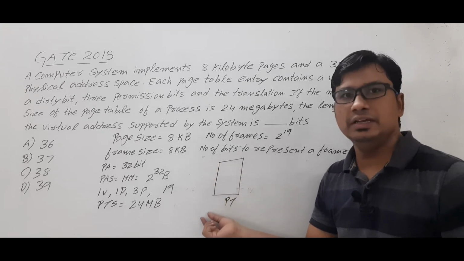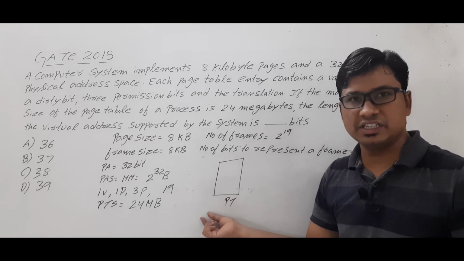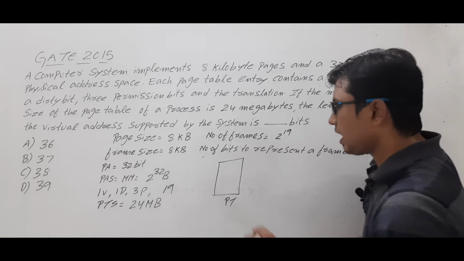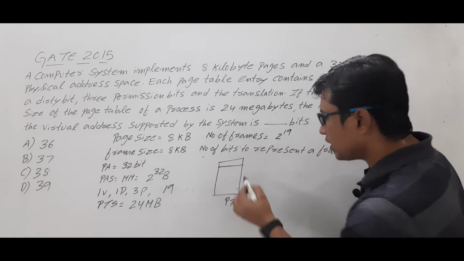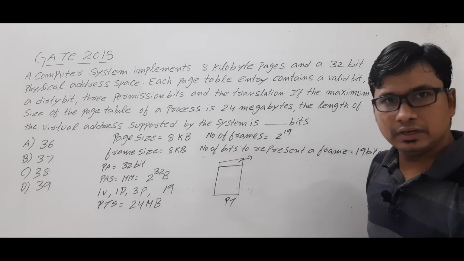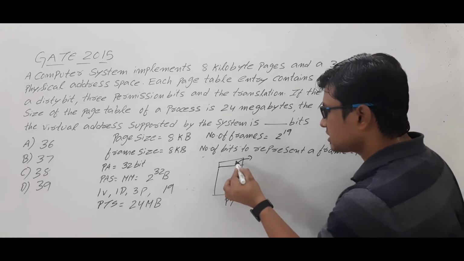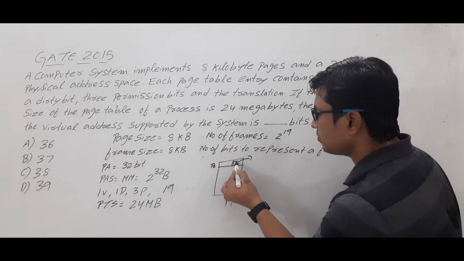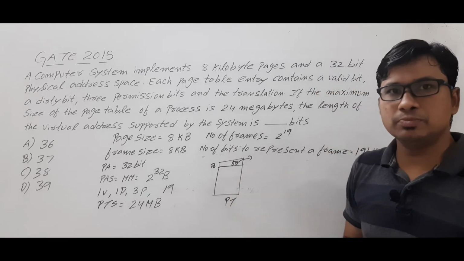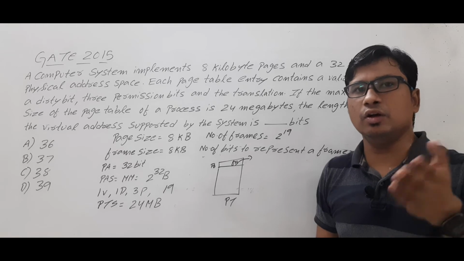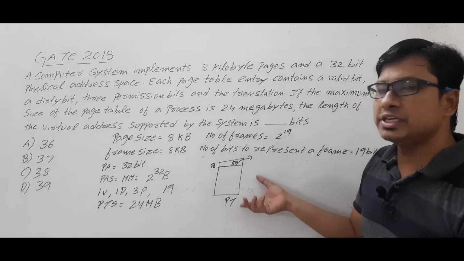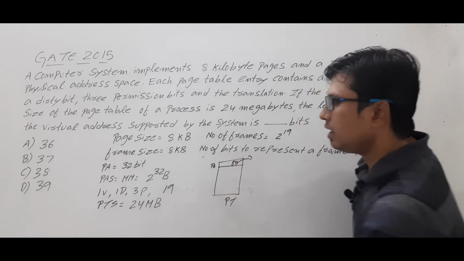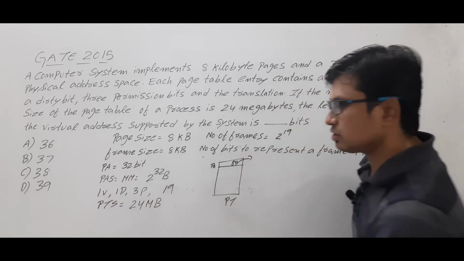Each process will have its own page table, and the page table will have page numbers starting from 0. Suppose it has 16 pages, then pages 0 to 15 will be there, and each page will have several entries. One of the entries is the frame number. Are you able to understand? So let's take that page number 0 of a process is stored in frame number 5. Whenever the memory management unit needs to convert the logical address to a physical address, this page table will be useful. So they have provided the frame number, and also the entry will consist of 1 bit for the